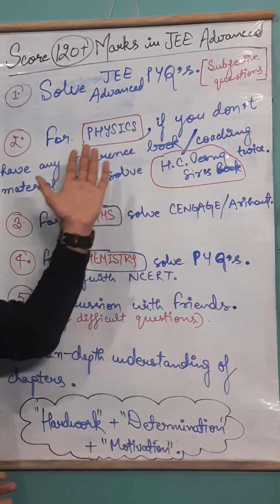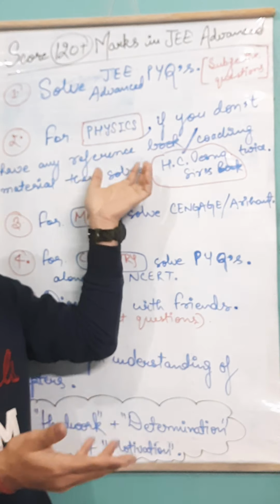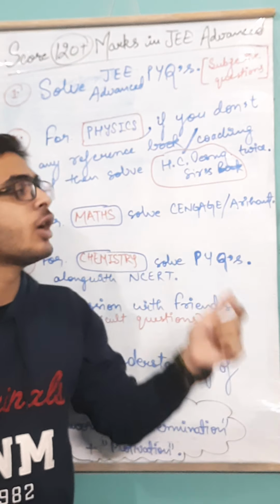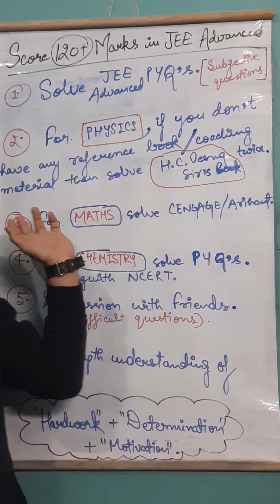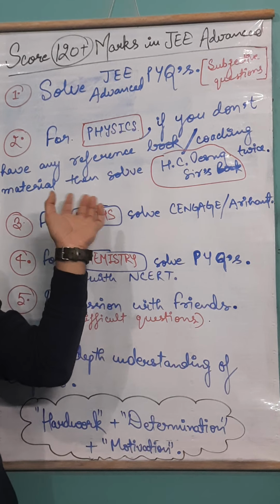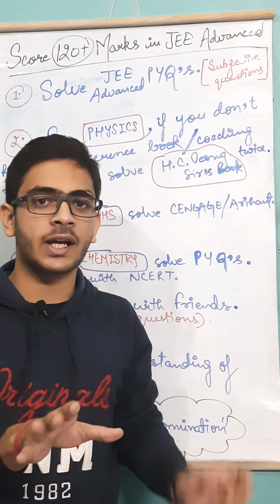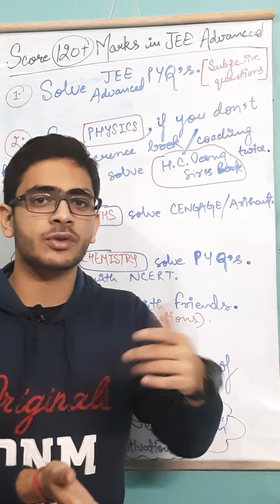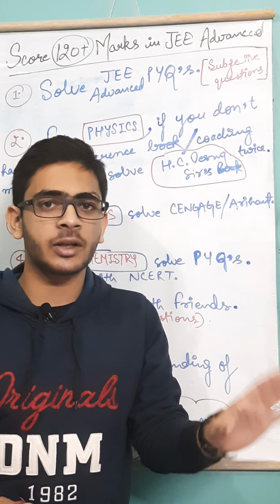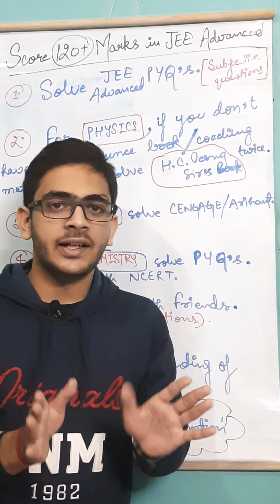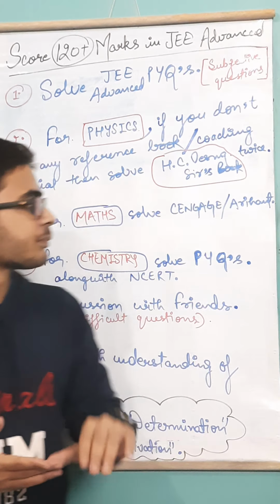For physics, now this is for non-coaching students, if you don't have any reference book like Cengage, Arihant, or coaching material, some self-study students also get coaching material, they can buy it. But if you don't have these two references, then solve H.C. Verma sir's books twice. Concepts of Physics part 1, part 2, you have to solve it twice, because that particular book is in itself sufficient to score good marks in physics.